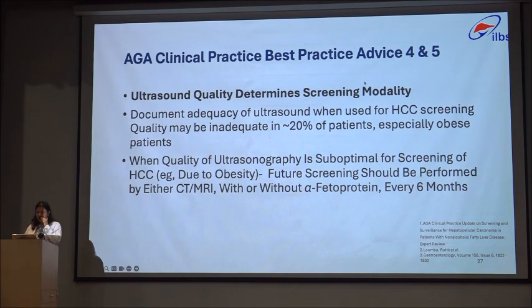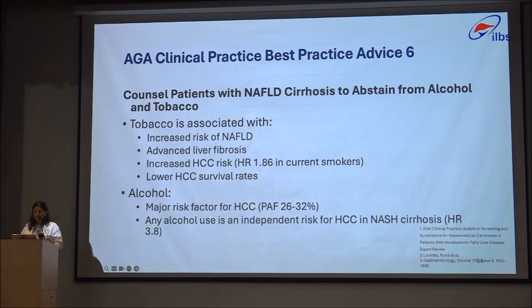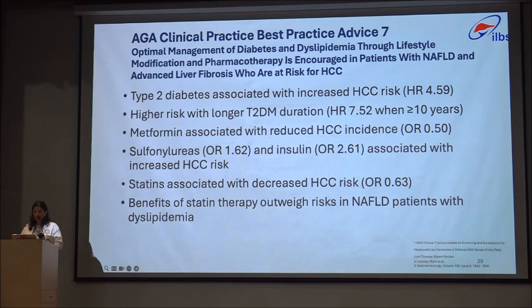So best practice advice 4 and 5 is that ultrasound quality determines screening modality, and when the quality of ultrasound is suboptimal for screening, further screening should be performed by either CT or MRI, with or without alpha fetoprotein, every 6 months. Advice 6 is to counsel patients with NAFLD cirrhosis to abstain from alcohol and tobacco, as there is evidence supporting increased NAFLD fibrosis, increased risk, and lower HCC survival rates with these issues.